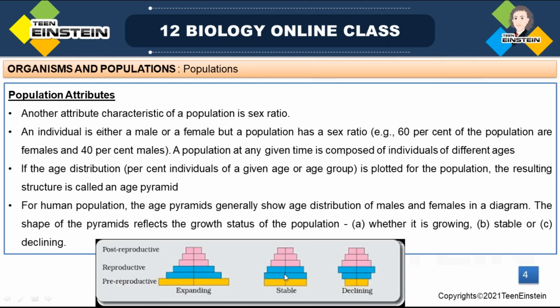There is not much difference in the number of pre-reproductive individuals and reproductive individuals. Only a marginal difference it is showing. So we can't say that it is growing. It's showing stability. It's not growing or expanding, it is showing stability. So it is mature. When a population is mature or stable, we can call it a stable or mature population, because there is no increase or decrease in size due to growth rate.